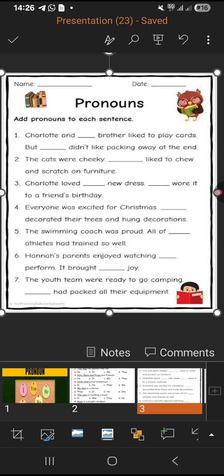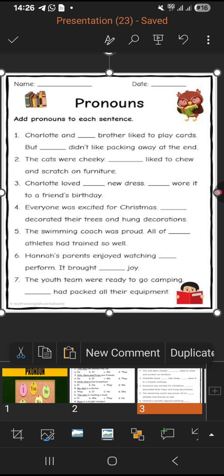But Dash didn't like packing away at the end. But she didn't like packing away at the end. So who did not like packing? Charlotte. And what is her gender? Female. So what will we write? But she didn't like packing away at the end. We have to understand where we have to put what.